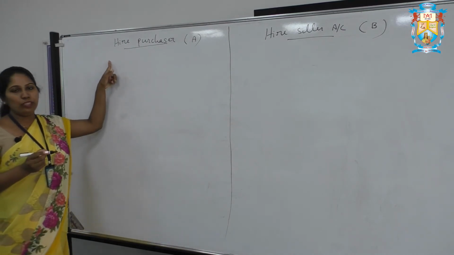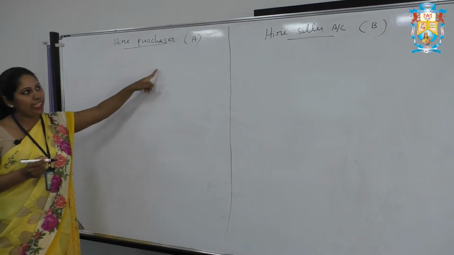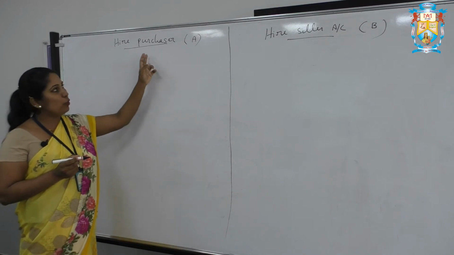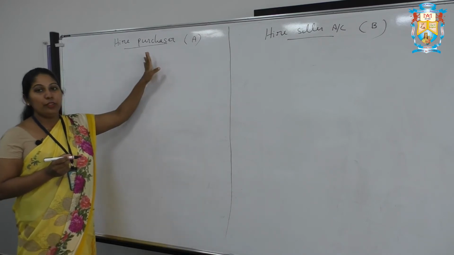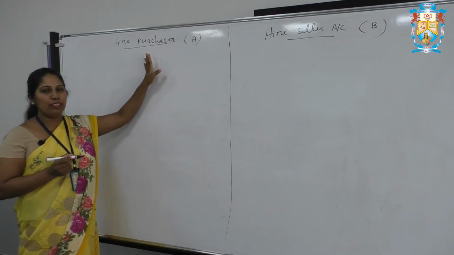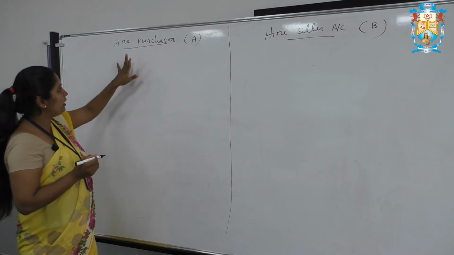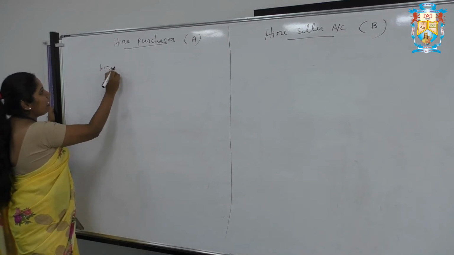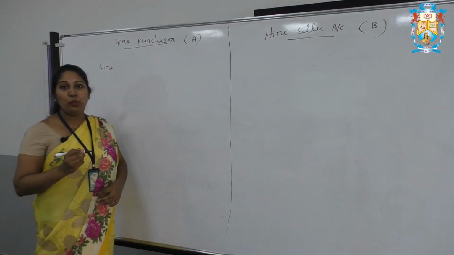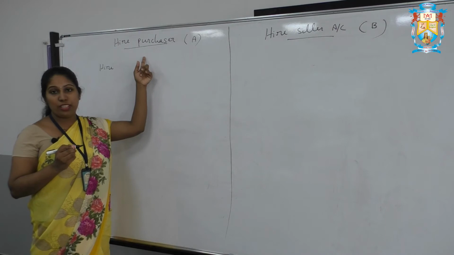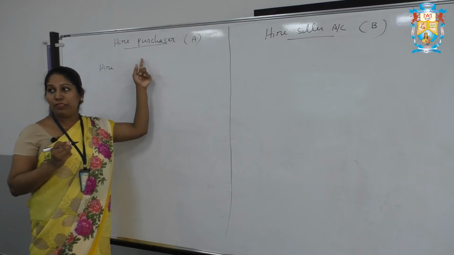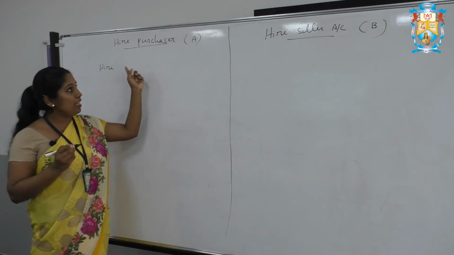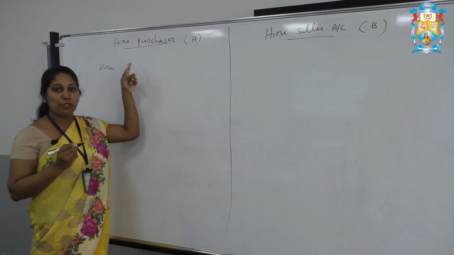So I have told you there will be two parties, hire purchaser A and hire seller B. So in the books of hire purchaser, during the time of repossession, if that default has been done, during that time we have to pass the journal entries, that is hire seller's account debtor to assets account, because hire purchaser's chapter has been closed and we have to start hire seller's account. We have to transfer all the balance to hire seller's account.